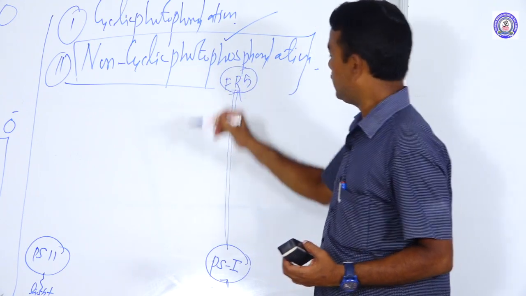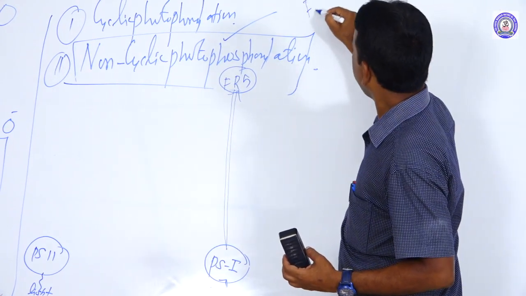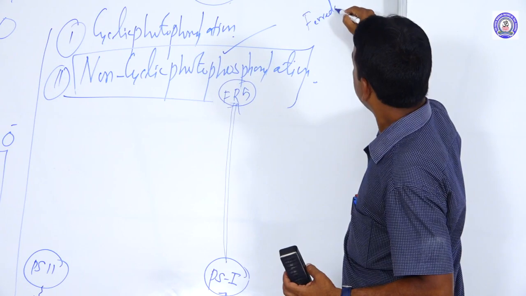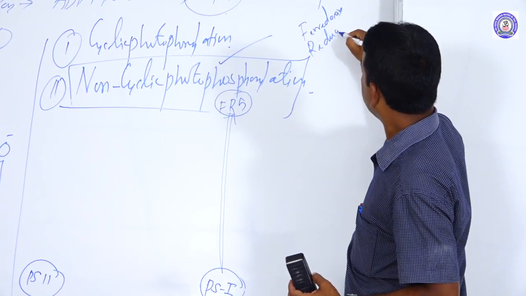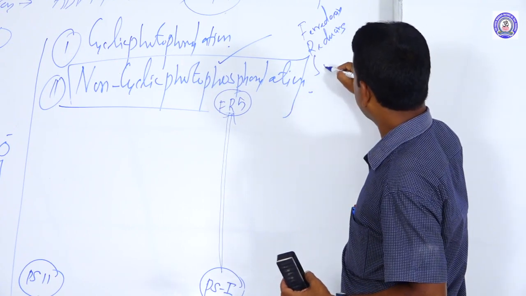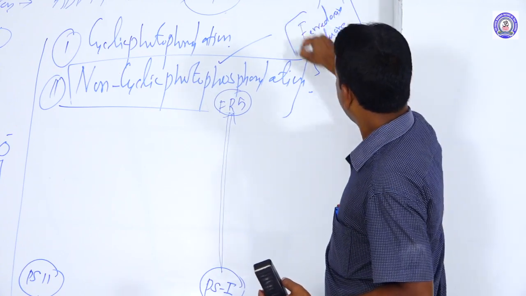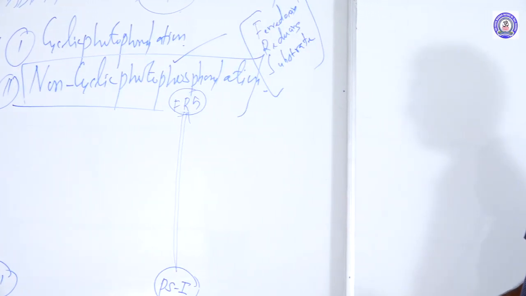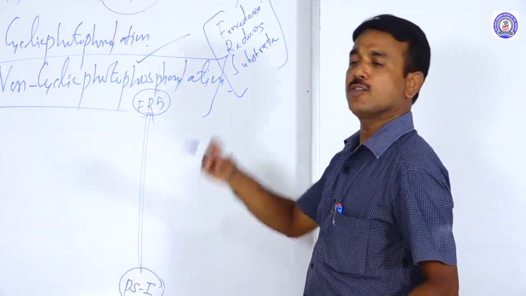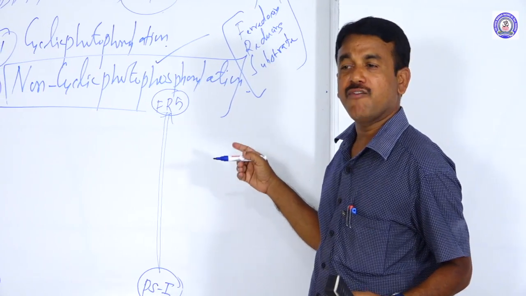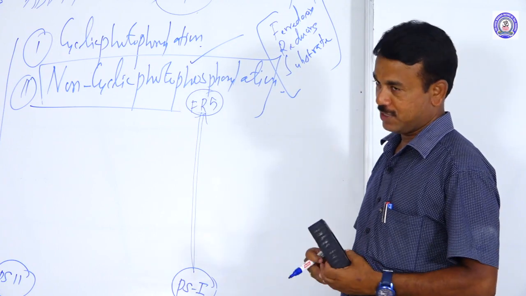FRS. What do we call FRS? Ferredoxin reducing substrate. So the electrons expelled from photosystem 1 are first accepted by FRS.